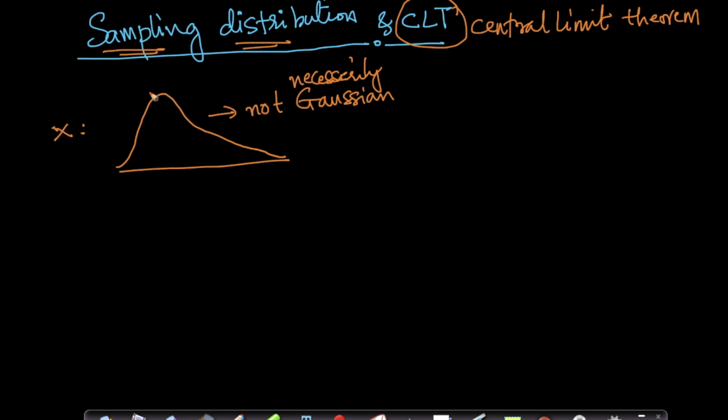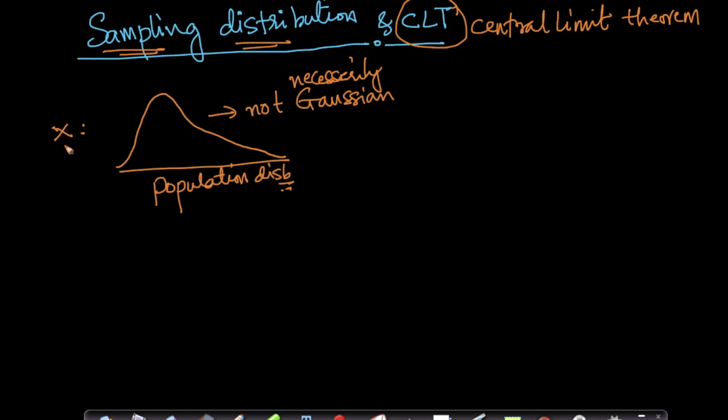From this distribution, and remember this is the population distribution, let me make that clear. This could be the distribution of incomes of people, let's say.